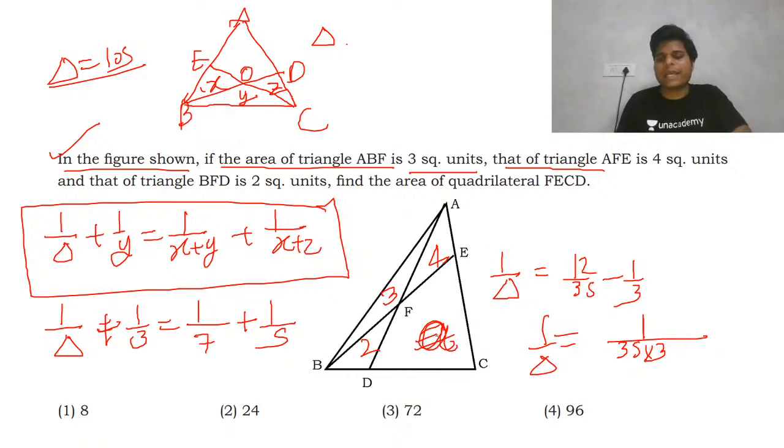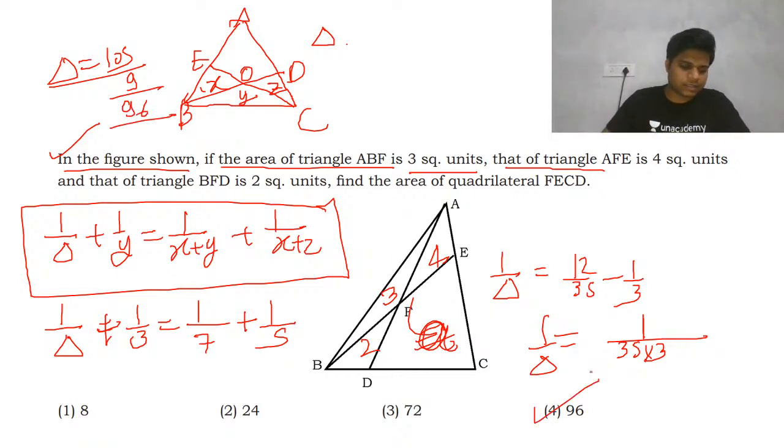Now you need the area of this quadrilateral, so you need to remove this thing. So remove from it 4 plus 3 plus 2, that is 9. If you remove 9 here, you will get 96. So here your answer will be 96. Is this clear? Anyone has doubt, guys, just let me know in the comment section. Else just let me know this is clear. Okay, so this way you can solve this question.